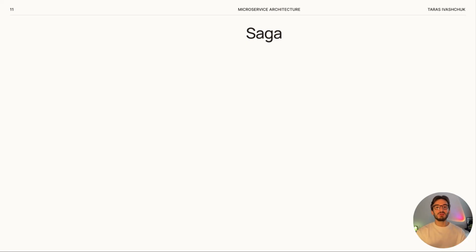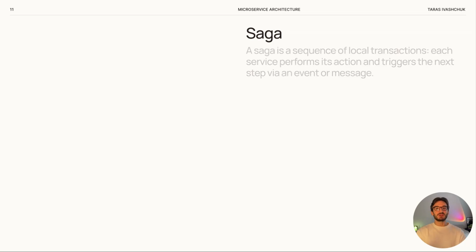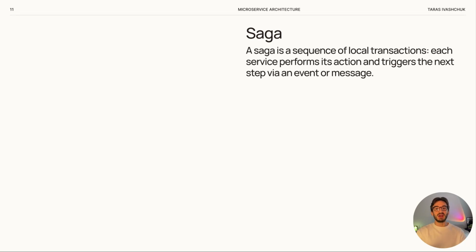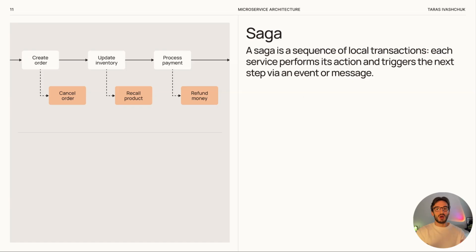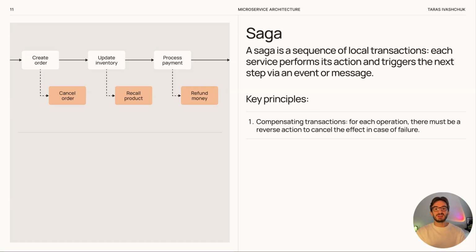Saga works as a sequence of local transactions. Each successful local transaction publishes an event, and this event then starts the next local transaction in the chain. If something goes wrong, there is a rollback mechanism. The key principle of Saga is compensating transactions. This means that for every action in the Saga, there must be a reverse action that can cancel its effect. For example, if you reserved an item in a warehouse, but the payment failed, the compensating transaction will cancel the reservation.